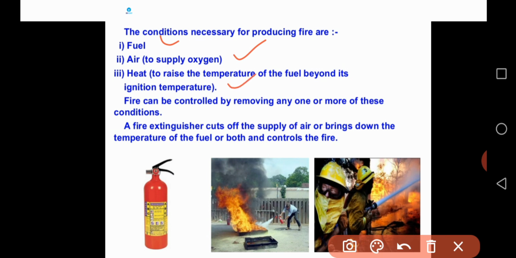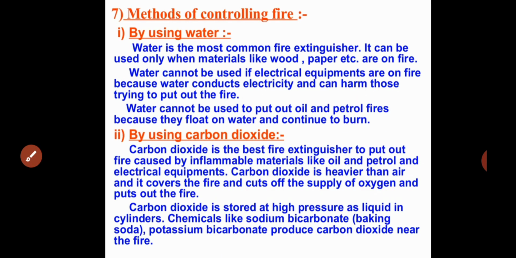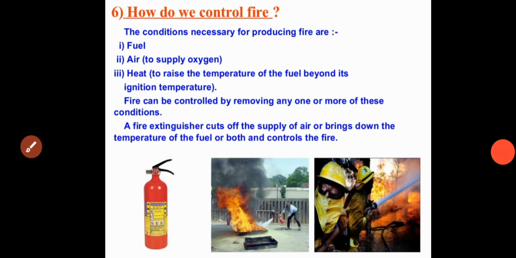If we stop any one of these conditions, we can control the fire. We stop the fuel, or stop the supply of oxygen or air, or control the ignition temperature. If any one condition is missing, there is no fire or combustion. So we have to control one of the conditions, and then we can control the fire.